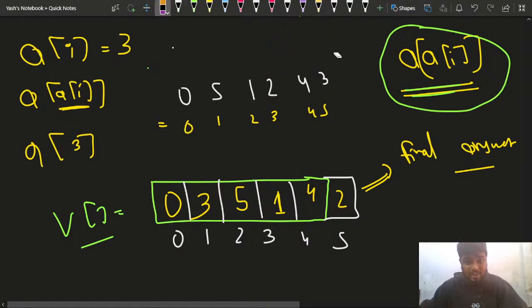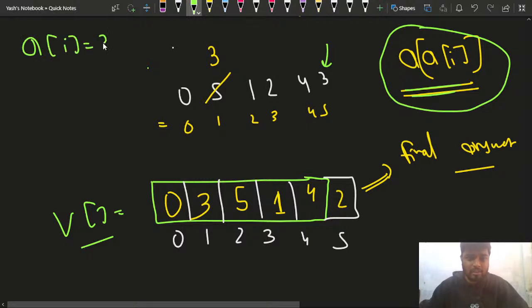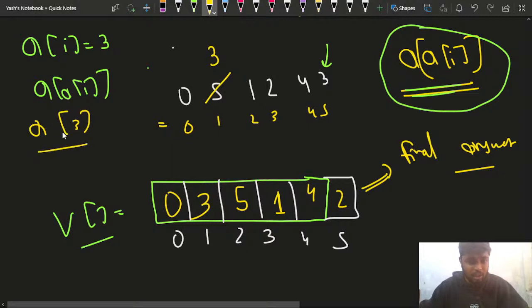But if I do the overwriting part, notice that at the second index I am writing the element as 3, right? So instead of this 5, if I update it here with 3, then when I will be at this particular index, when my a of I will be 3, what will happen with this a of I? A of 3 will have changed, right?